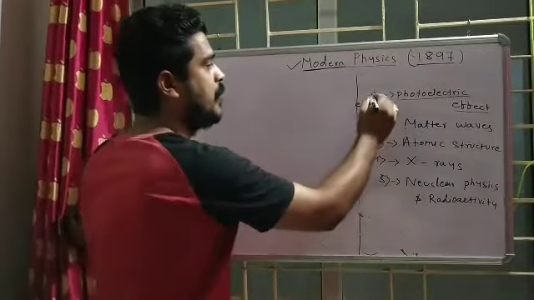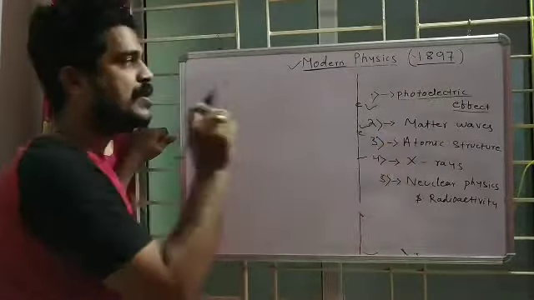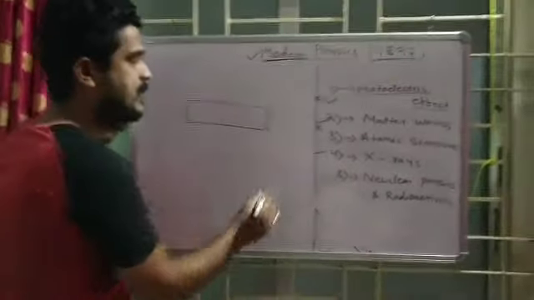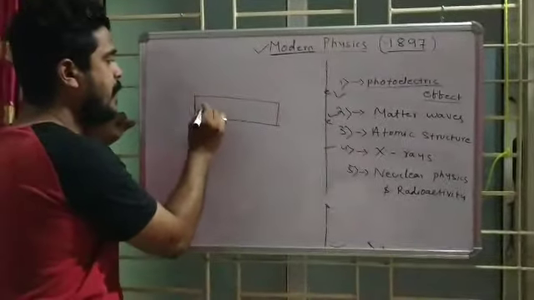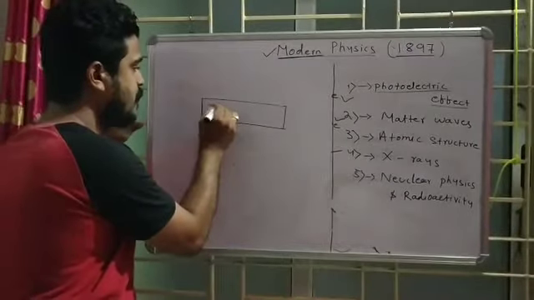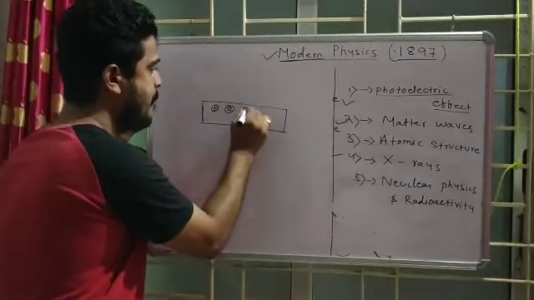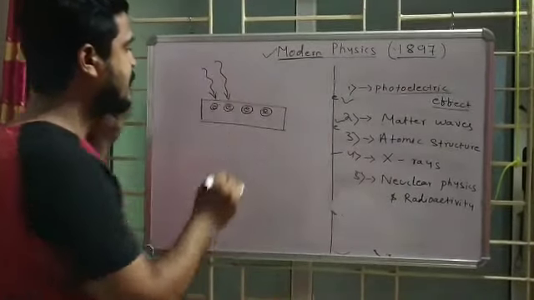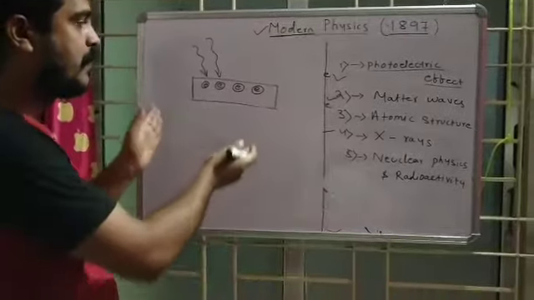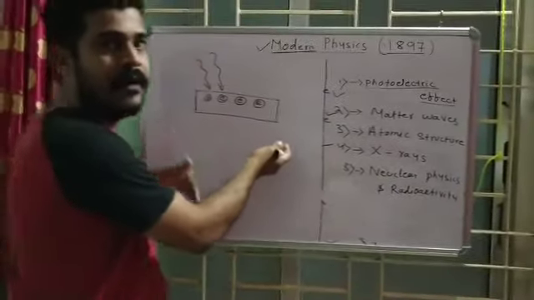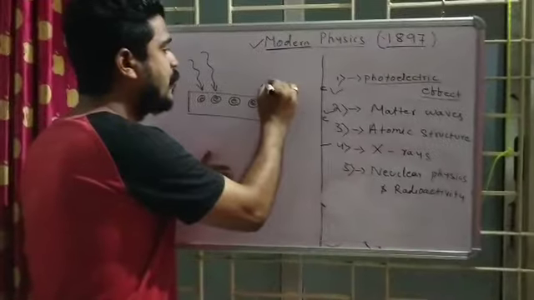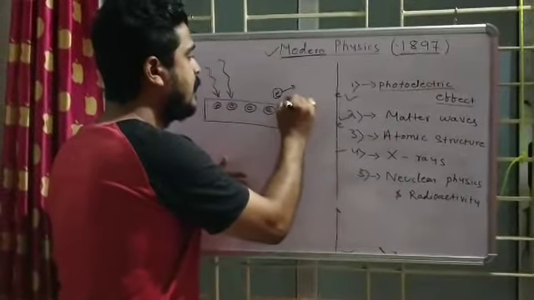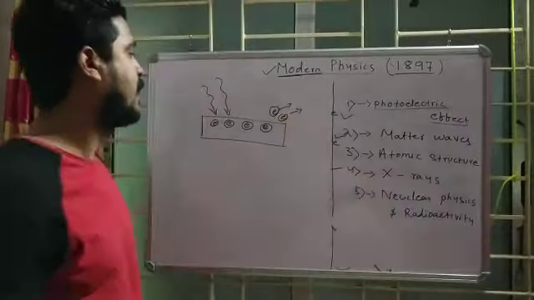Now I will go to the photoelectric effect, which is the first topic of modern physics. This effect says that if a metal surface is there and light is incident upon the metal surface, then electrons will get emitted from the metal surface.